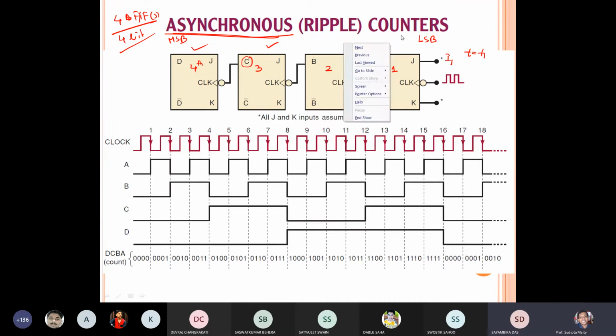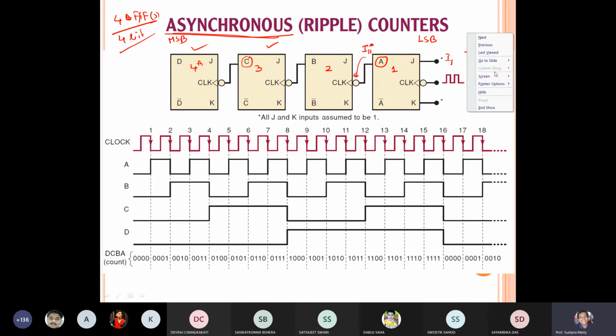Now initially, assume all the flip-flops are off. Let me use the black color. Initially, that is at t equal to t naught, all the flip-flops are off, no input, no output. So all outputs are 0.